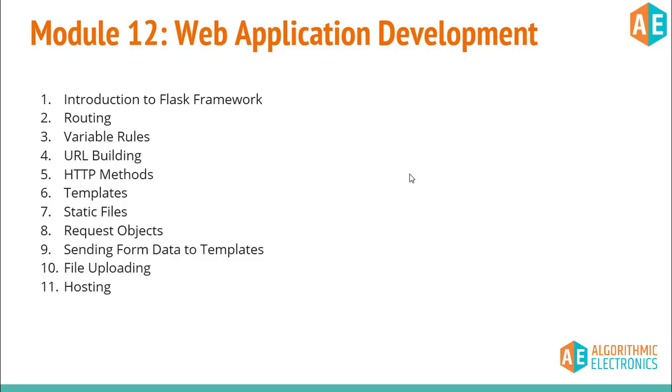We'll talk about routing, variable rules, HTTP methods, and how to deal with HTML documents, CSS files and images. Also we'll discuss how we can upload an image to our website using some APIs, and how to host our website on the cloud so that it will be available globally. So these are the topics that we are going to cover in the first 4 months of training, and in the next 8 months you will be working on different projects.